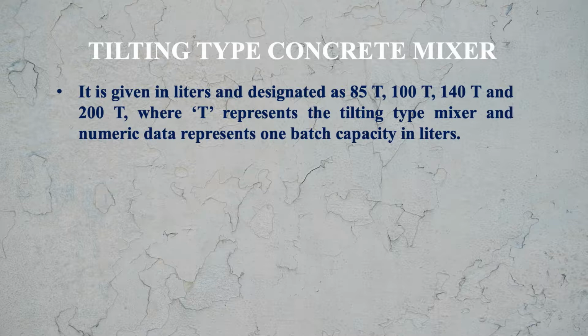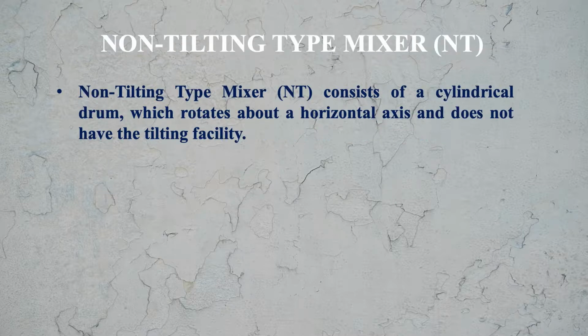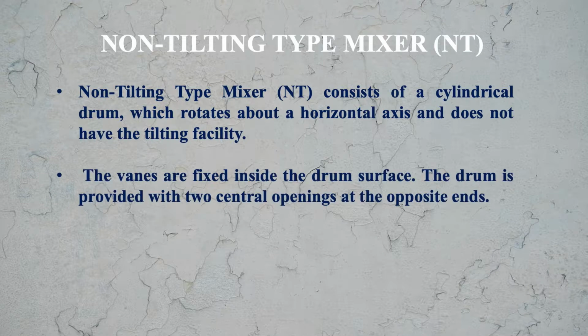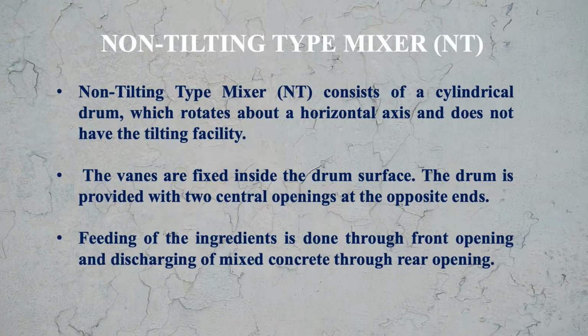Now let us see the non-tilting type mixture. The non-tilting type mixture consists of a cylindrical drum which rotates about a horizontal axis and does not have the tilting facility. The vanes are fixed inside the drum surface. The drum is provided with two central openings at opposite ends. Feeding of the ingredients is done through the front opening and discharging of mixed concrete through the rear opening.